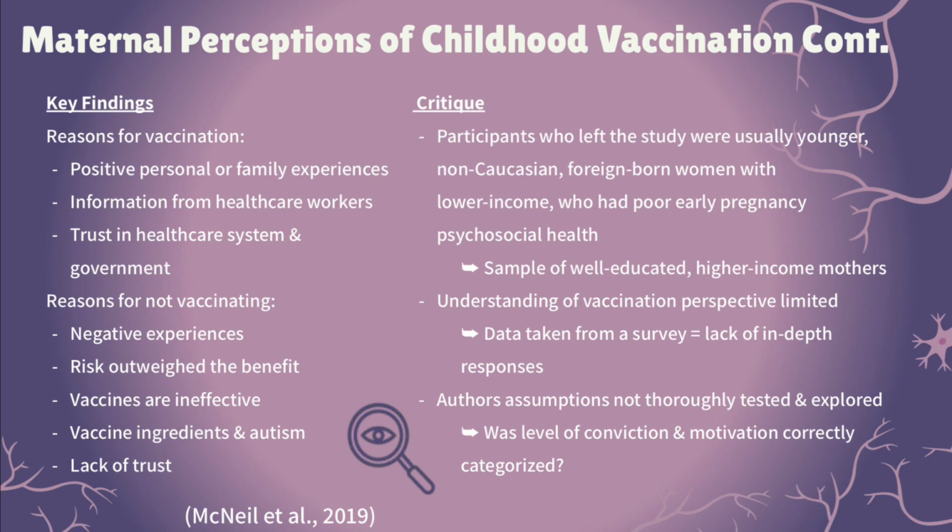Information from healthcare workers caused many parents to vaccinate their children, but some parents felt pressured. Reasons for not vaccinating included negative experience with vaccination, beliefs that the risks outweighed the benefits, and parents questioning vaccine efficacy. Some parents had concerns about vaccine ingredients, a fear of autism, and lacked trust in healthcare organizations and government. Alternatively, those who vaccinated showed trust in these systems and their healthcare provider.